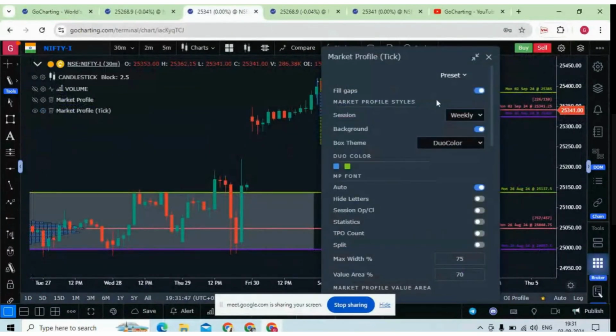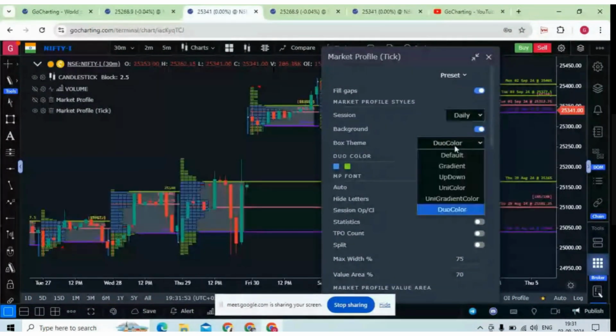Then what else? Box theme. Let me first put it back to daily. Then for box theme, you can choose the default.